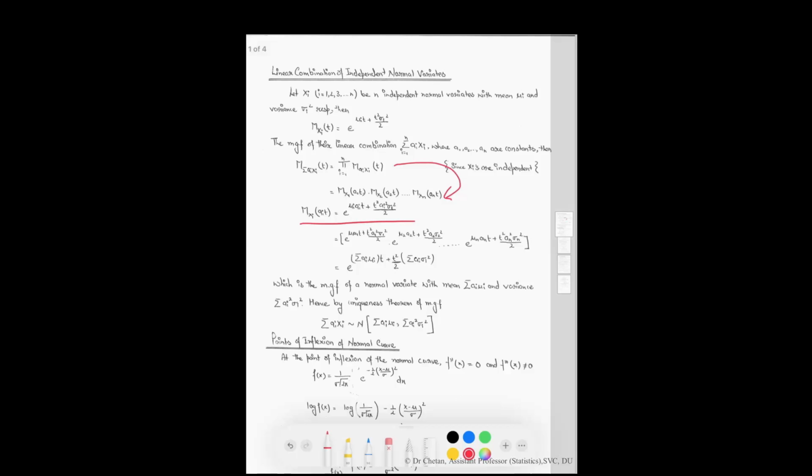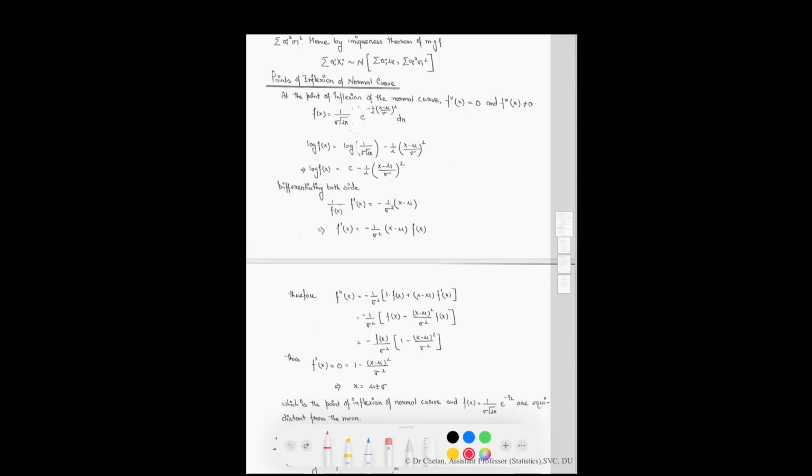Now put the value of i, i goes from 1 to n. We will get this, or we can write this, which gives the moment generating function of the normal variate with mean equal to this quantity and variance equal to this quantity. Hence, by the uniqueness theorem of the moment generating function, this quantity follows the normal distribution with mean this and variance this.